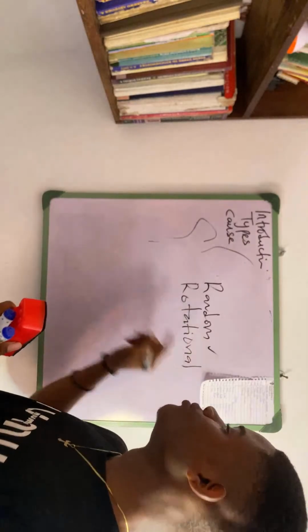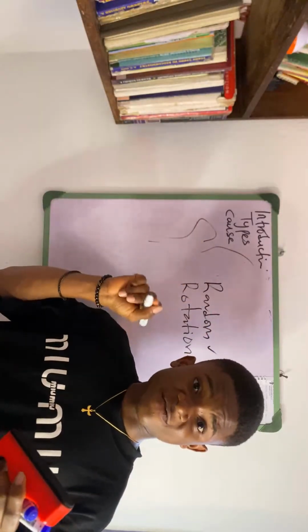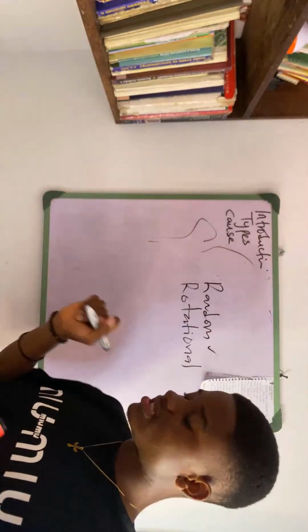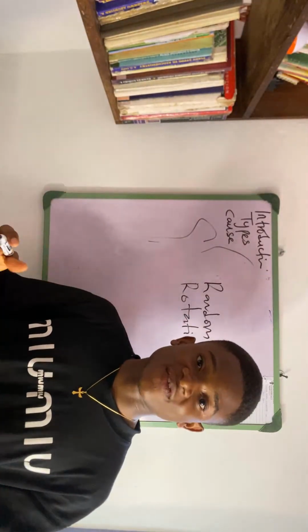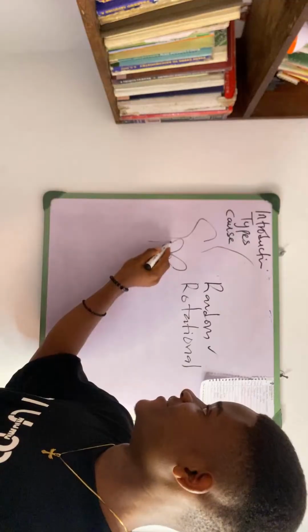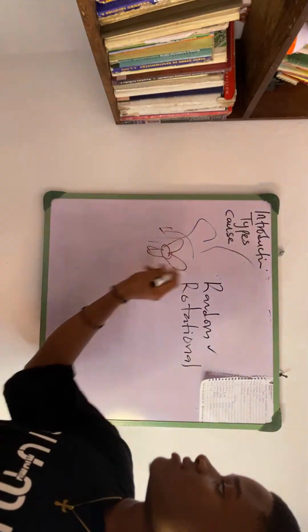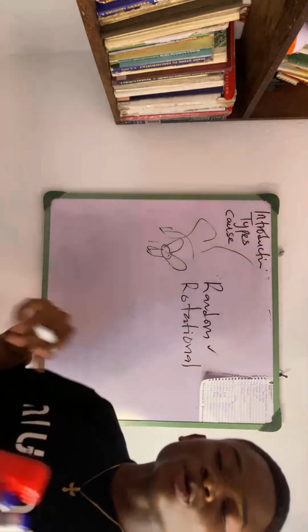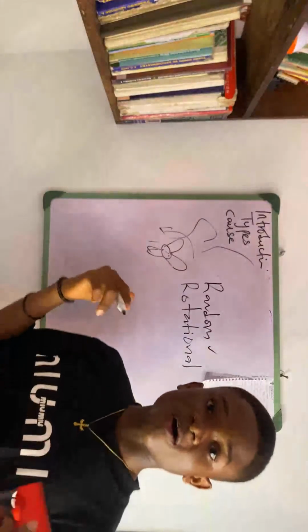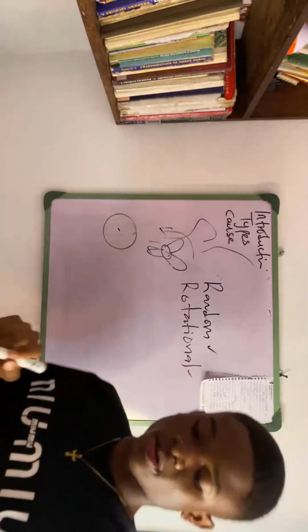Now, secondly, we have the rotational motion. This is the motion of a body in a circle about a fixed point. For example, the motion of the blades of an electric fan. You can see an electric fan. I can't draw so well, so just manage my drawing. They are moving like this, about this fixed point. Other examples are the motion of the 9 planets about the sun, and the motion of the wheels of a tire about a fixed point. So that is rotational motion for you.